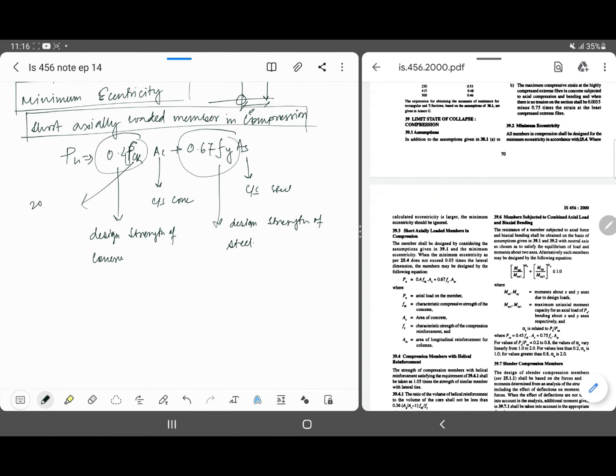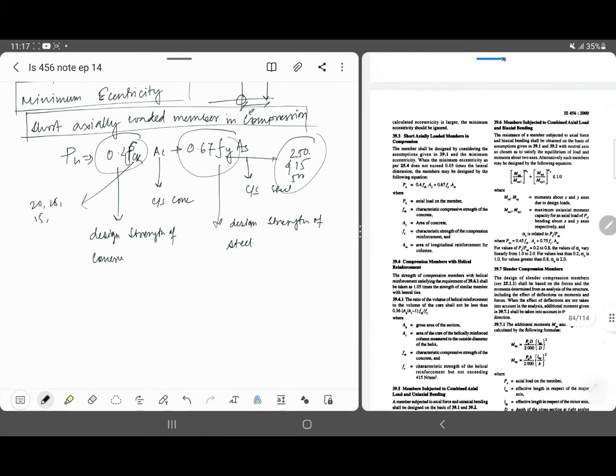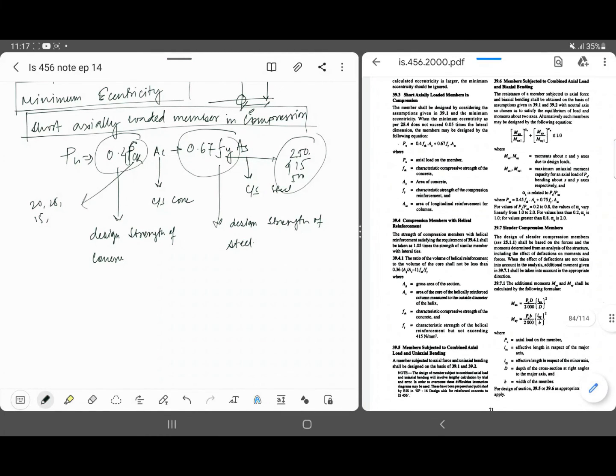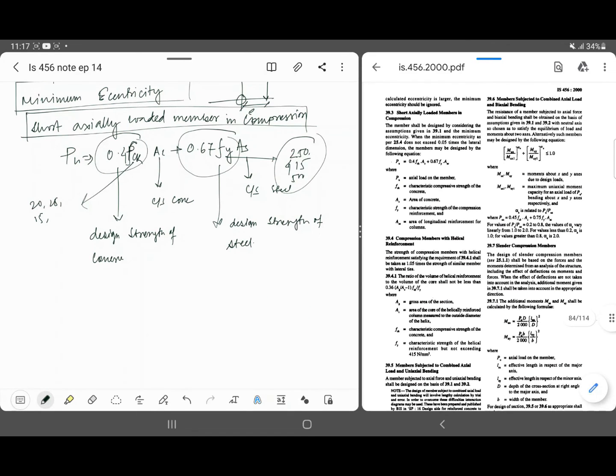fck may be 15, 20, 25. fy may be 250, 415, 500, maybe higher than this. There are helical columns, which you may or may not need, but I will not cover them here.